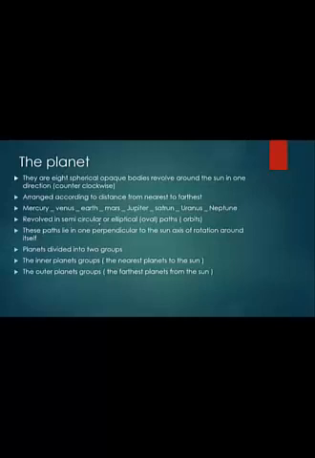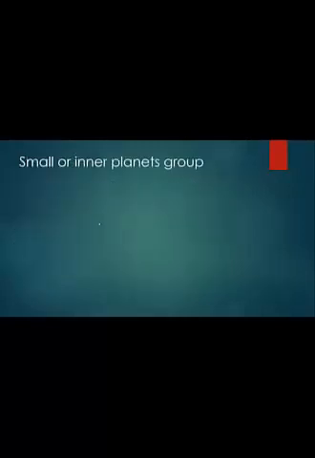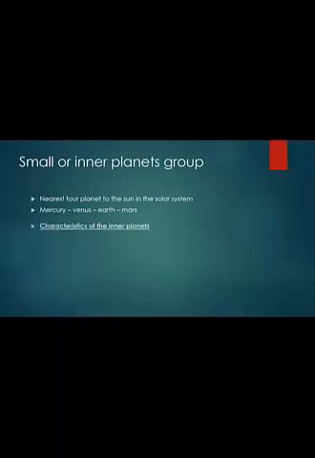So we can divide planets into two groups: the inner planets, or the nearest planets to the Sun, and the outer planets, or the farthest planets from the Sun. The first group is the small inner planets, the nearest 4 planets to the Sun in the solar system: Mercury, Venus, Earth, and Mars.